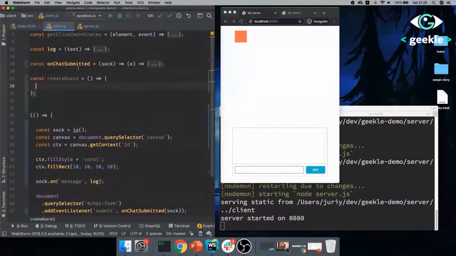For the rest of my application, if I were working with something like Babel or Webpack, I would definitely put it in a separate module. I don't want to do that right now. I'll put everything into a single file, but you'll see there is a clear separation between the logic of the game itself and the logic of the rendering of its components. So create board will accept canvas, and I'll just copy paste this code here.